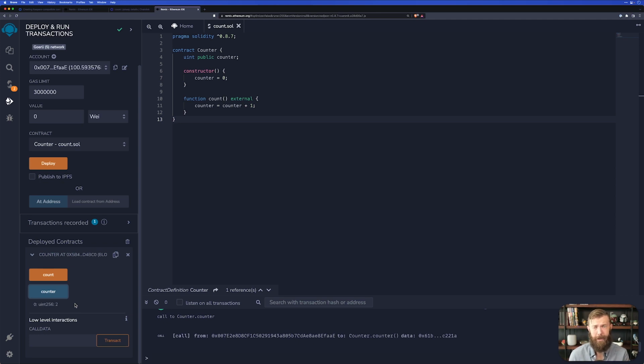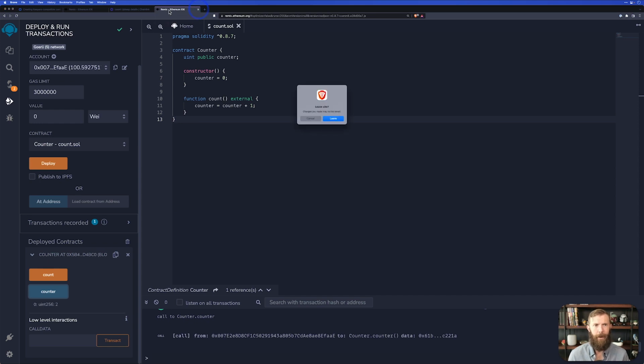Again, the time-based intervals of very low values like that can be less than perfectly accurate just because we're requiring a block to be mined when we check. So depending on what chain you're on, that could be a little bit tricky when it comes to very small time-based values. Just something to keep in mind. All right, so this counter is working on a time-based interval.